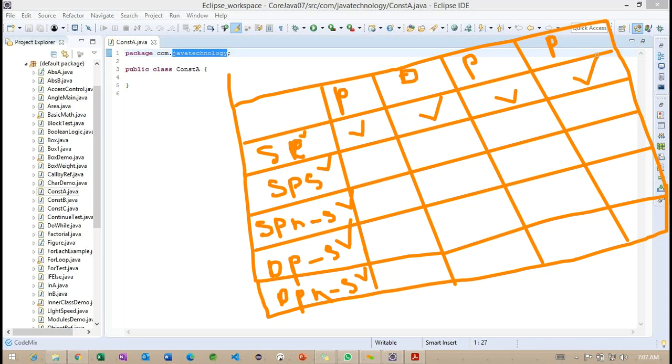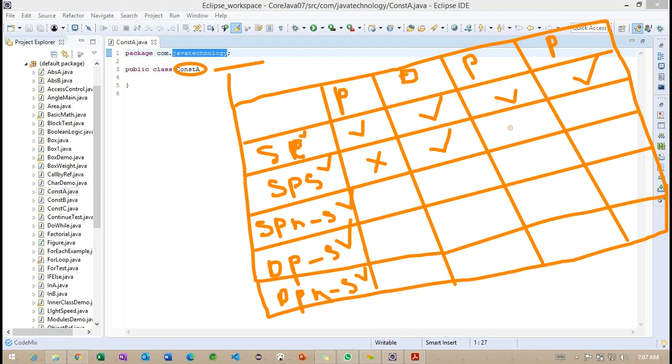Back to same package subclass. A simple example: we are in the same package, class A, and I extend class A to class B. Can we access the private variables here? The private access modifier cannot be accessed anywhere else. But using default, we can access.